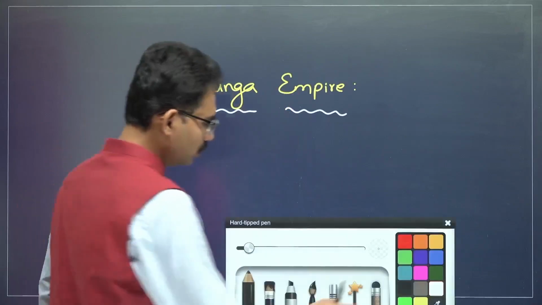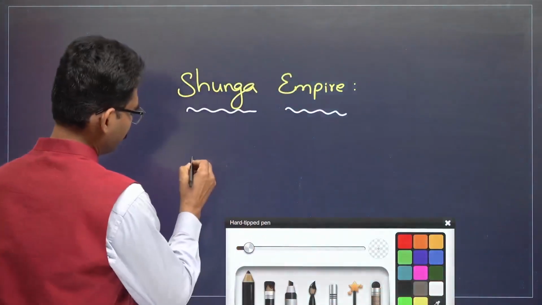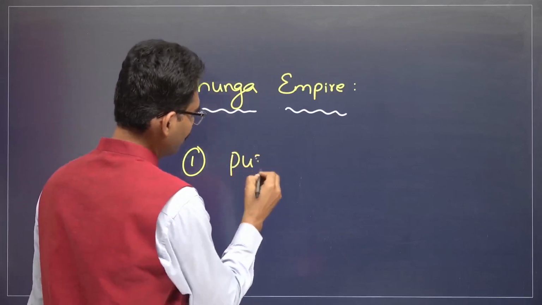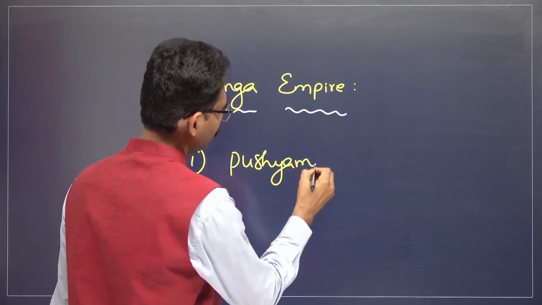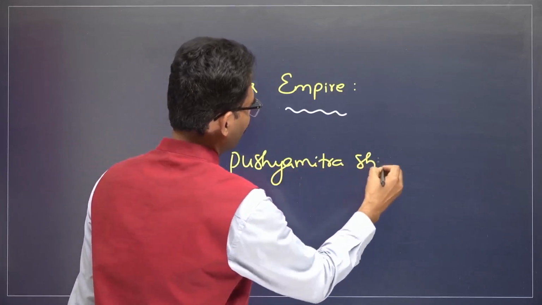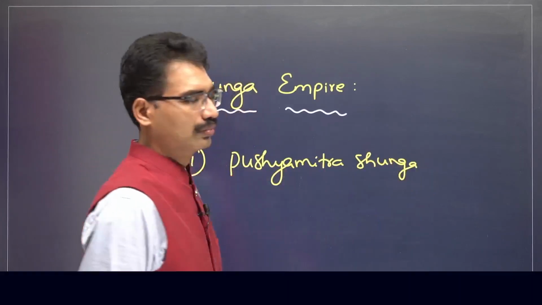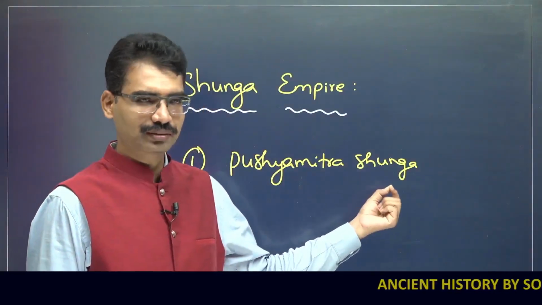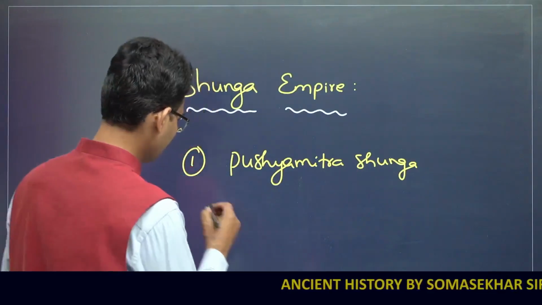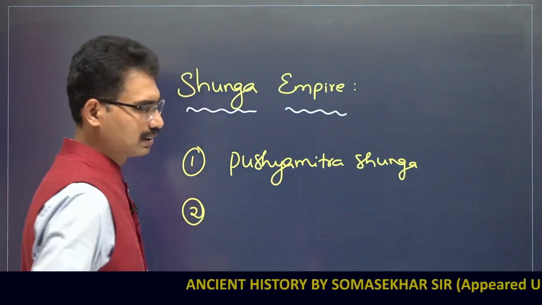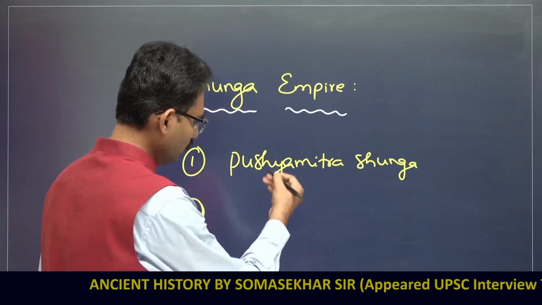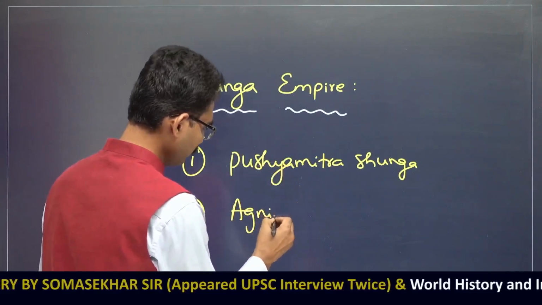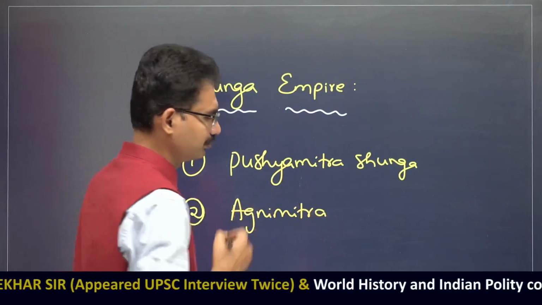The person who established the Shunga dynasty was Pushyamitra Shunga. He killed the last Mauryan ruler, called Brihadratha, and established the Shunga dynasty. Next, the second person who became successor of Pushyamitra Shunga was Agnimitra.